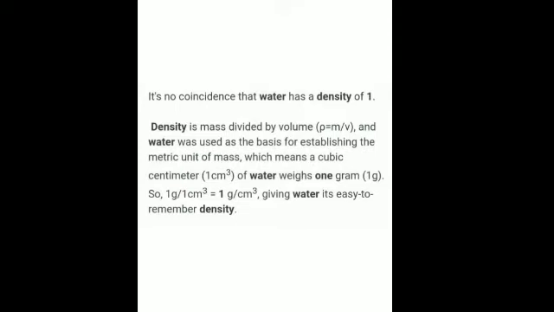Now, density of water: it has a maximum density and minimum volume at 4 degrees Celsius. And we all know that the density of pure water is 1 gram per cc. Is that clear? 1 gram per centimeter cube. And how does it come? That water weighs 1 gram. So, 1 gram per centimeter cube is the density. Is that clear? So, it's mass upon volume. The density of pure water at 4 degrees Celsius is 1 gram per centimeter cube. Is it clear? Then what is the conductivity of pure water?